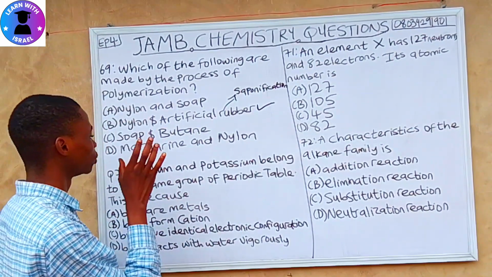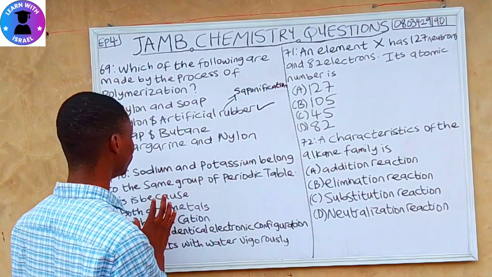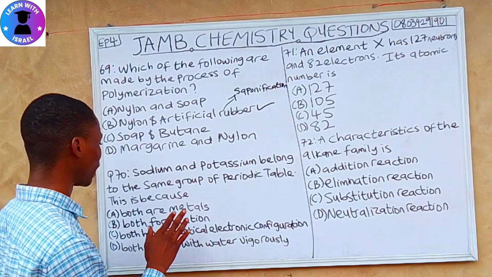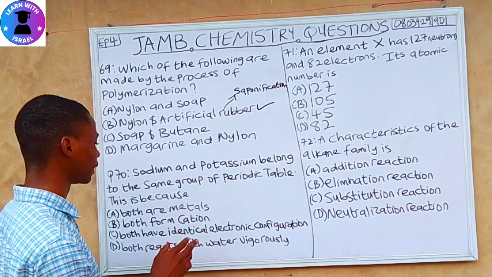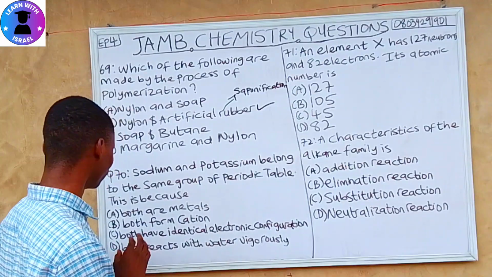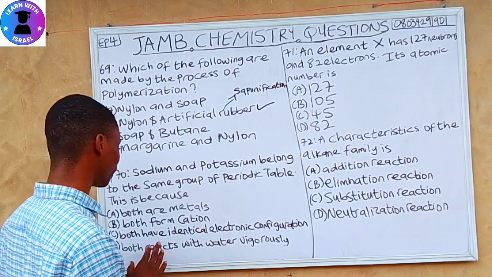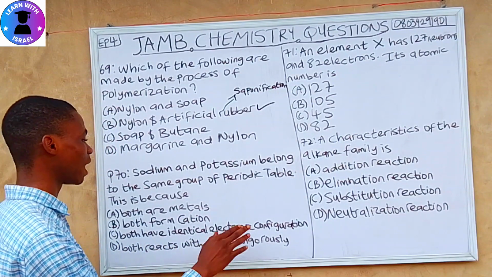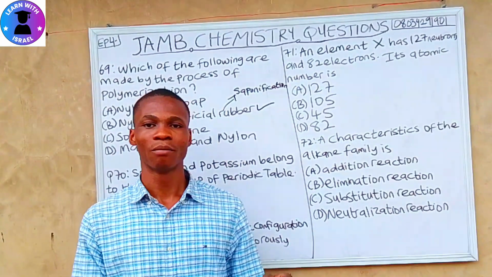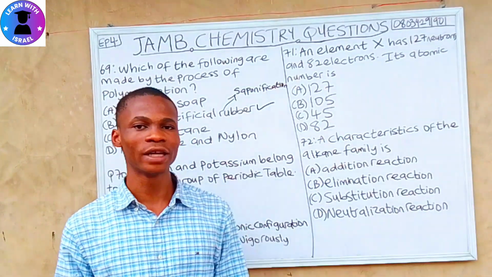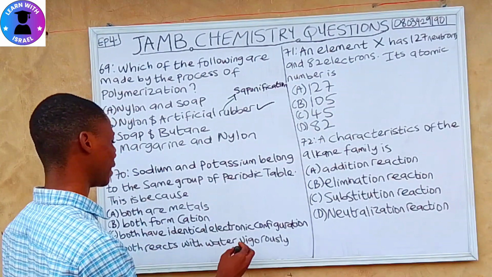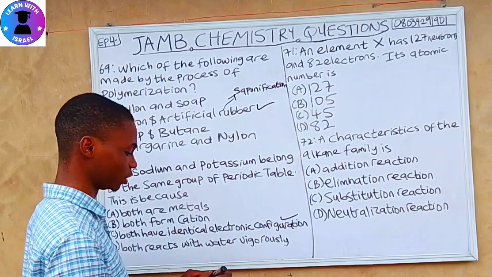Question 70. Sodium and potassium belong to the same group of the periodic table. This is because A, both are metals, B, both form cation, C, both have identical electronic configuration, D, both react with water vigorously. So sodium and potassium both have the same number of valence electrons. But sodium and potassium both have identical electronic configuration.